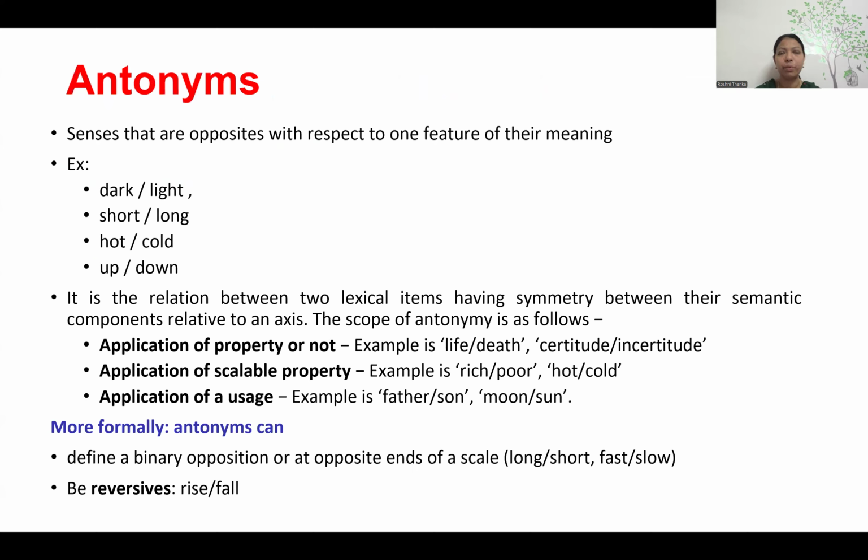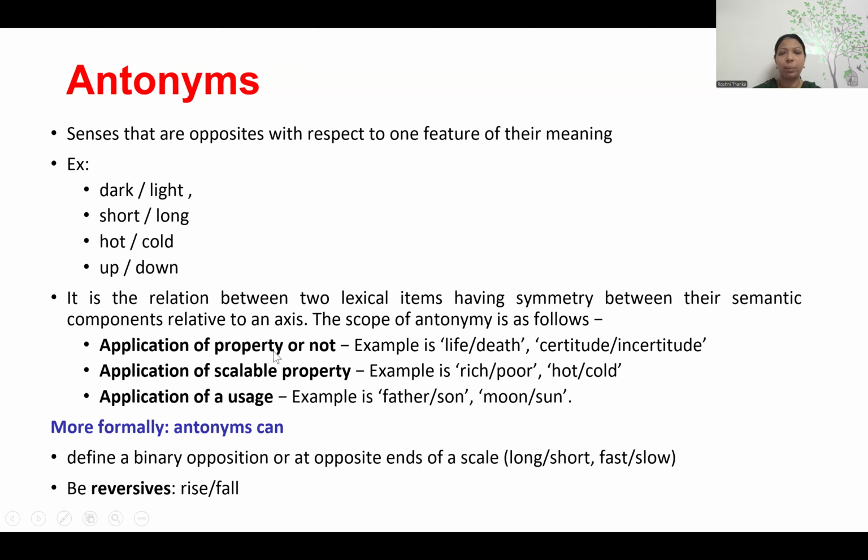What is antonymy? We know antonyms, the opposite of a word. So opposite, that's what antonymy is. Dark, light: if there is dark, light will not be there. Short, long. If it is hot, it cannot be cold. If it is up, it cannot be down. So the opposite of the word.